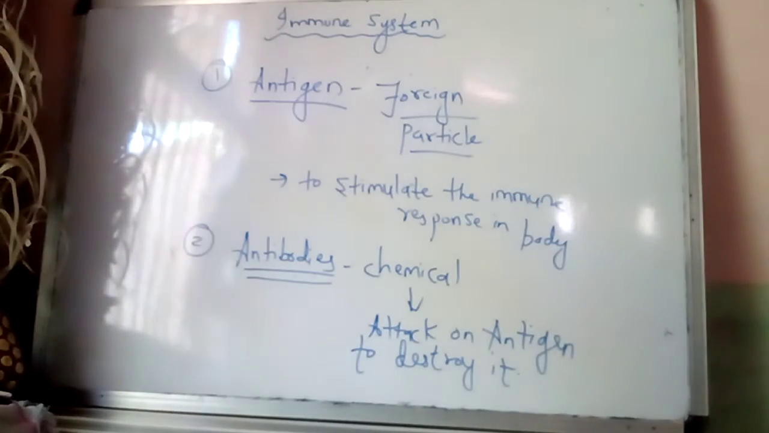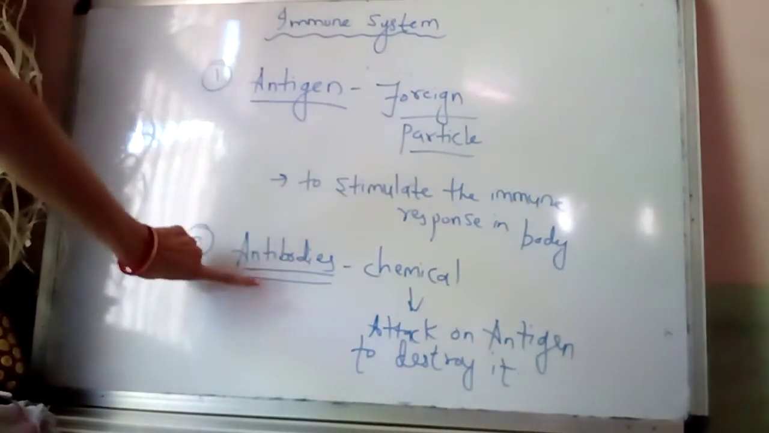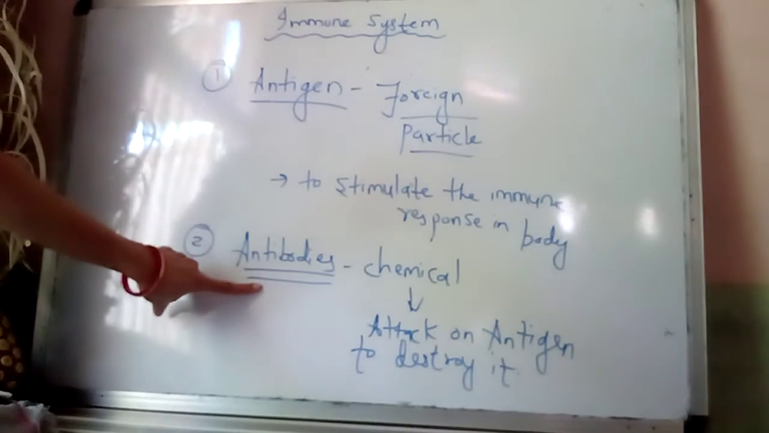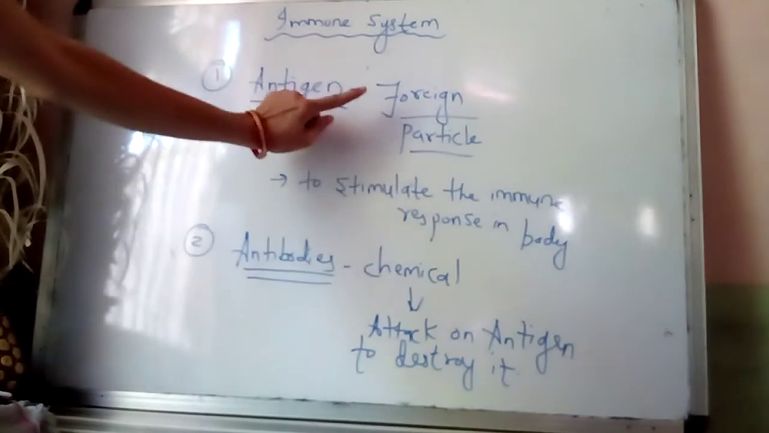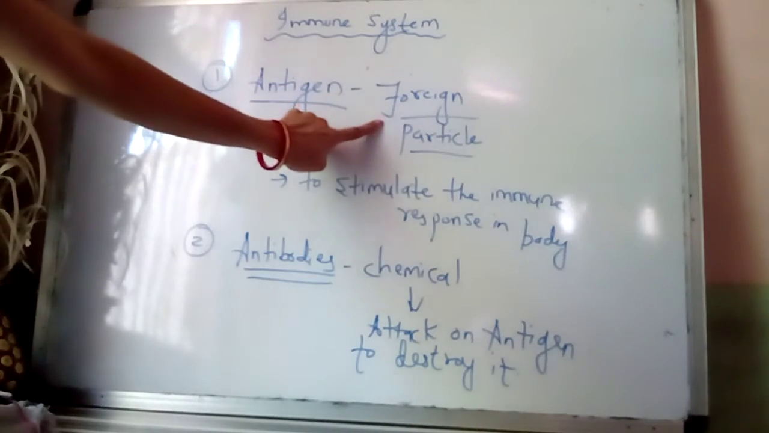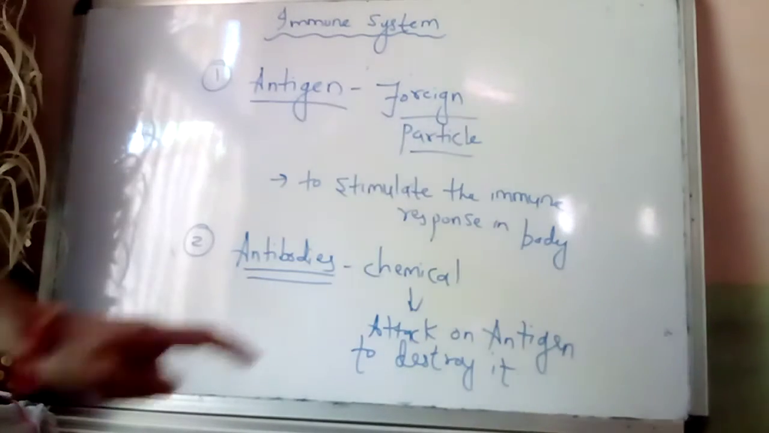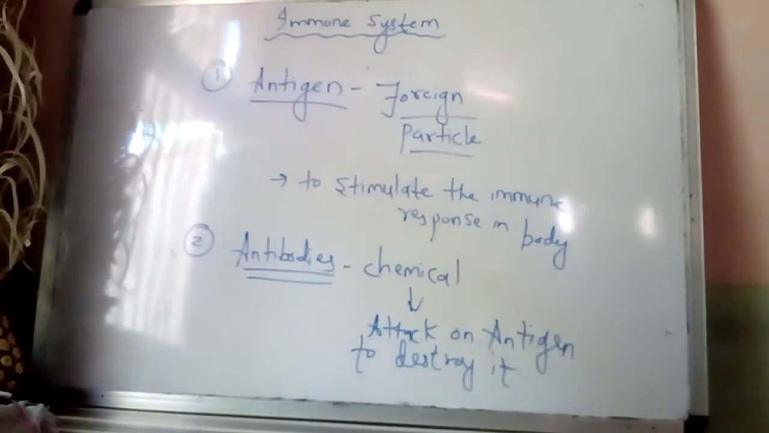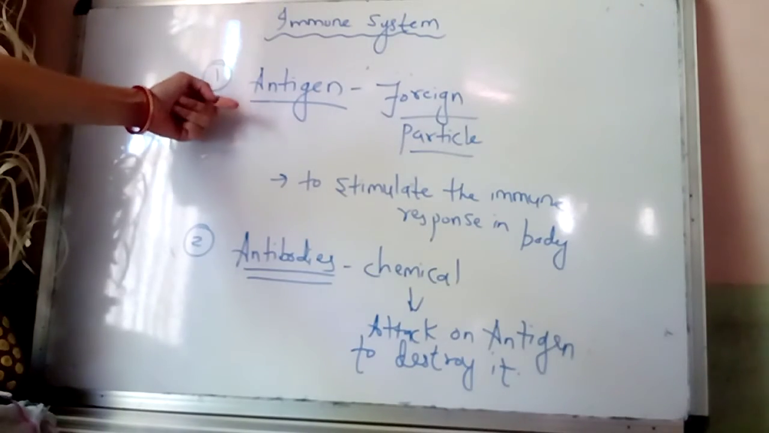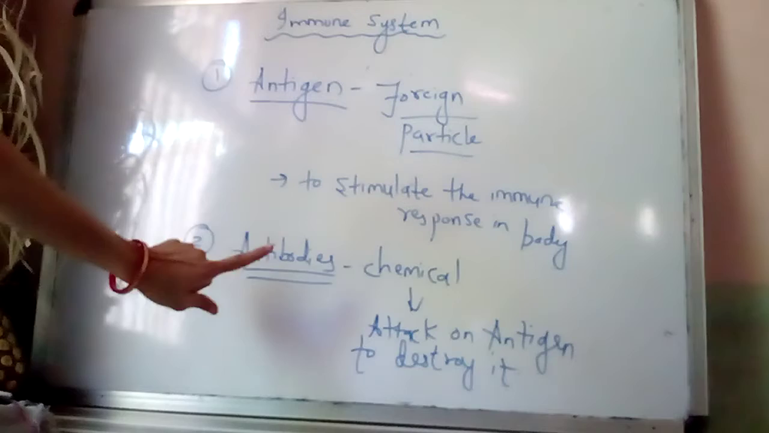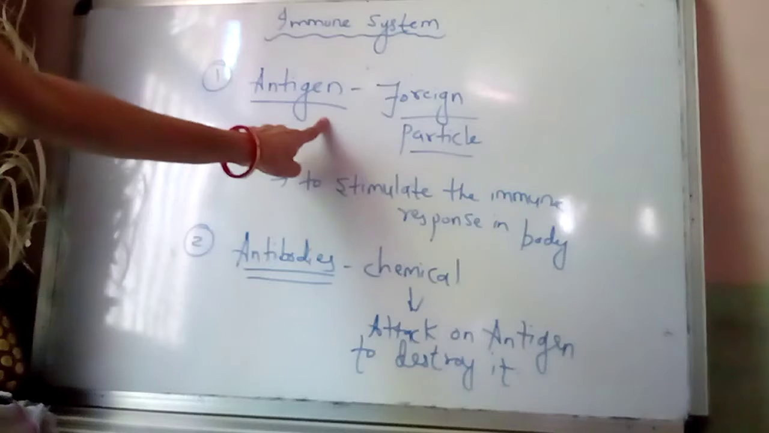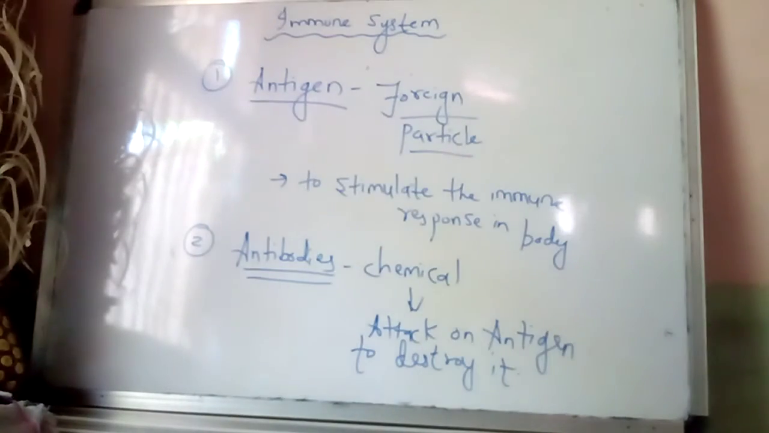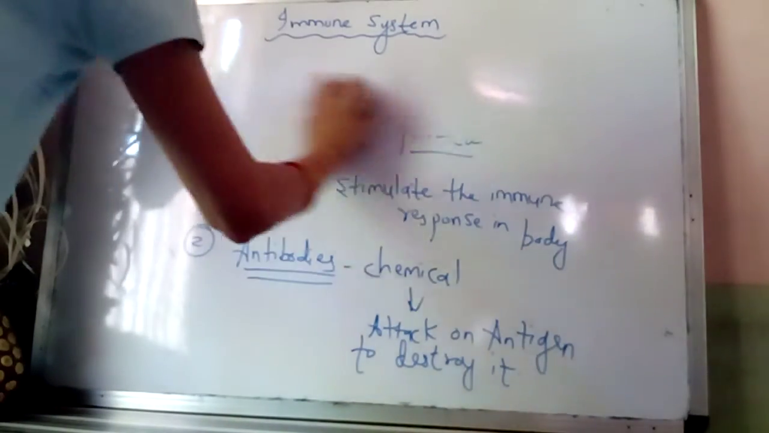So this antigen and antibody reaction takes place in the human body so that these antibodies, these chemicals, destroy the particular foreign particle to protect our body from different kinds of diseases. So these are the two terminologies we have learned. First is antigen. Antigen means the foreign particle and antibodies means the chemical produced by the body to kill this antigen, to kill this foreign particle. Now we will learn about the types of immune system.